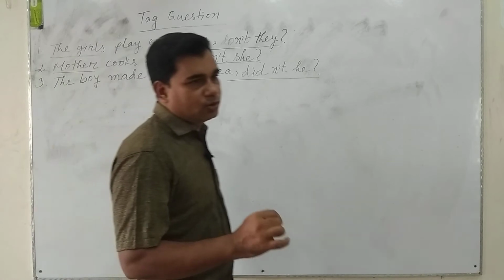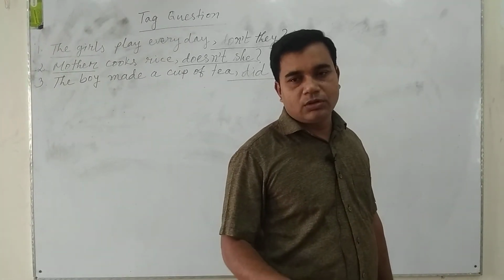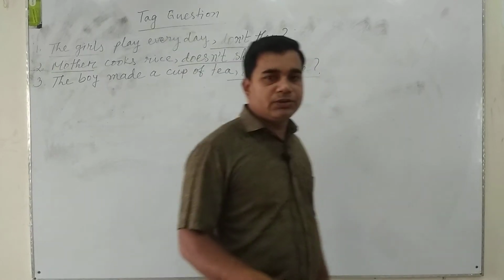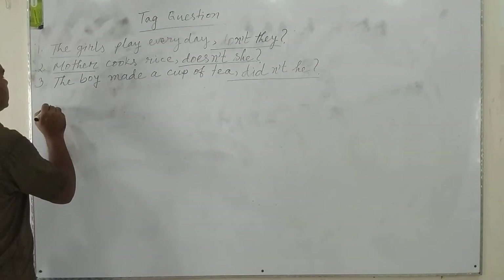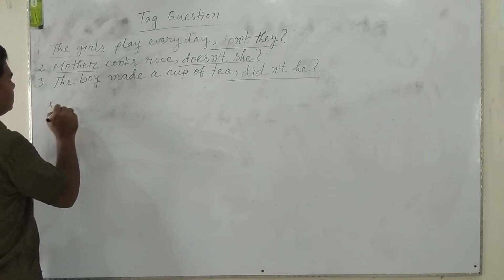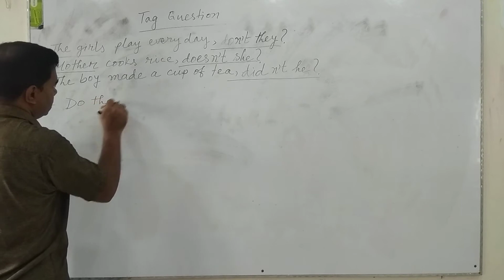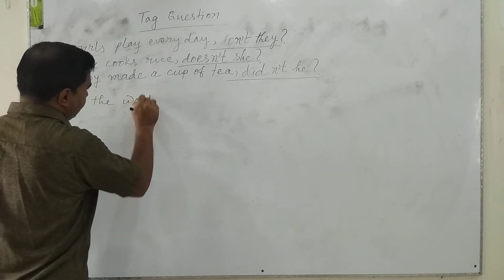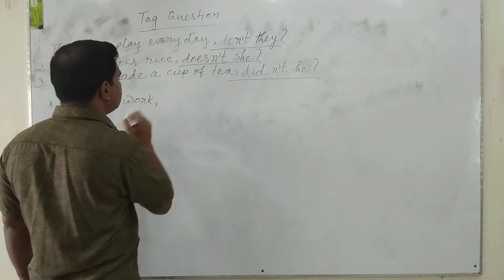Anyone will do. In this case, anyone will do. Will you, won't you, can't you. Notice, dear students, do the work. It is an imperative sentence.